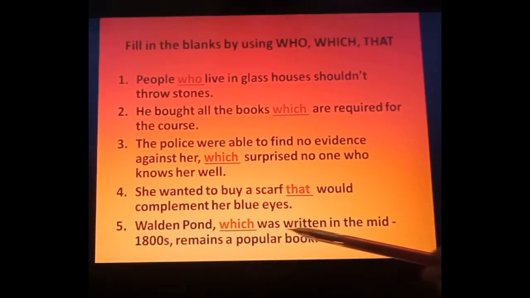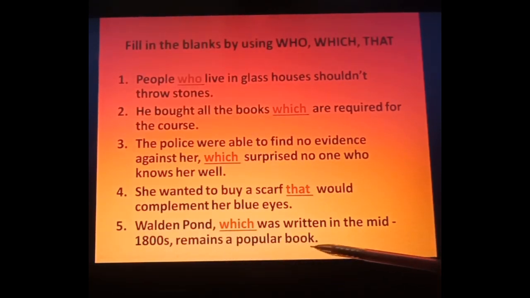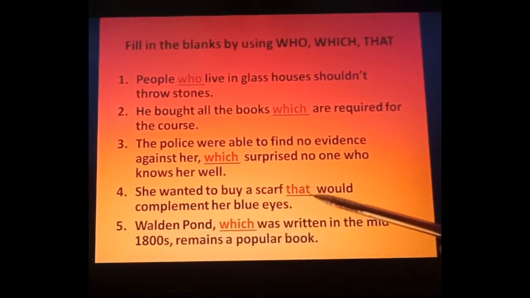Walden Pond, which was written in the mid-1800s, remains a popular book. At the end you get your answer. That is not a living person. This is a book. So before putting your answer, just read the whole sentence carefully and then give your answer. For the non-living thing, which; and for both living and non-living, that also you can use. For the living person you have to use who. So I hope you can do this exercise.